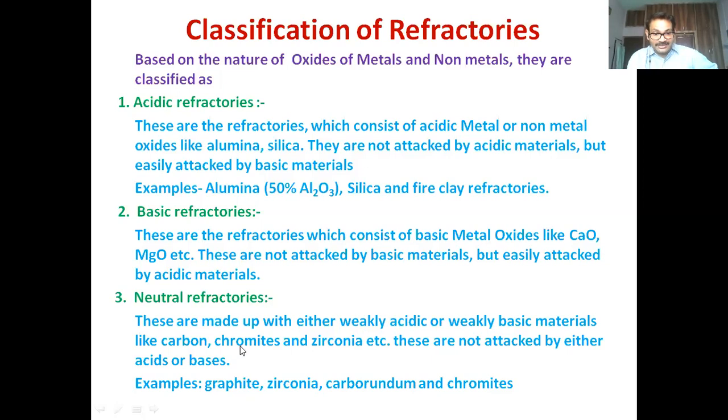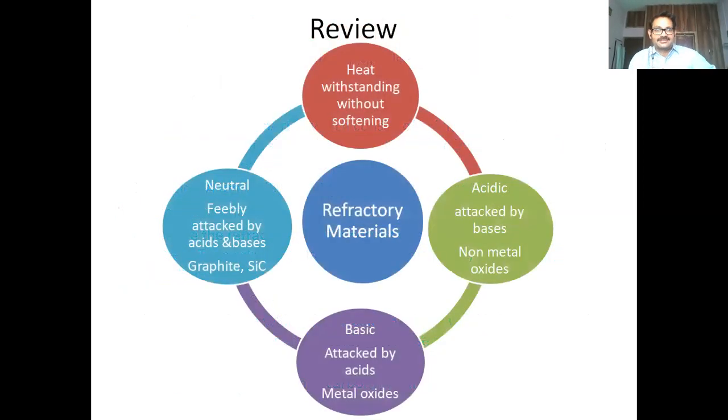In the same way, chromite, Cr2O3, zirconia, ZrO2. These are the best examples of neutral refractories. They cannot be easily attacked by weak acids and weak bases. Graphite, zirconia, carborundum, silicon carbide, and chromite are the neutral refractory materials.